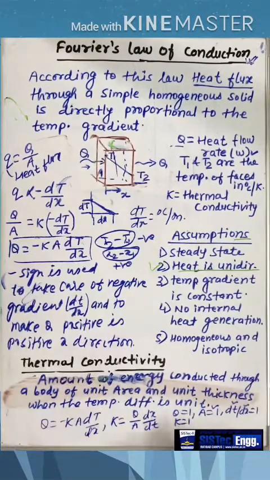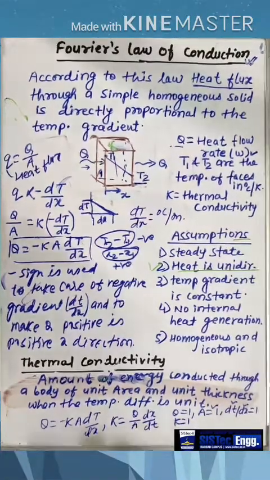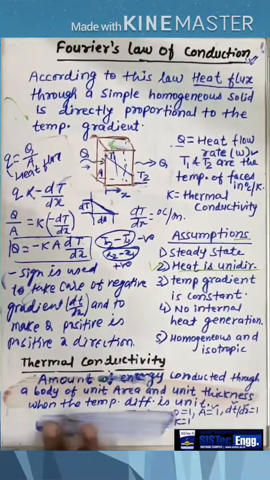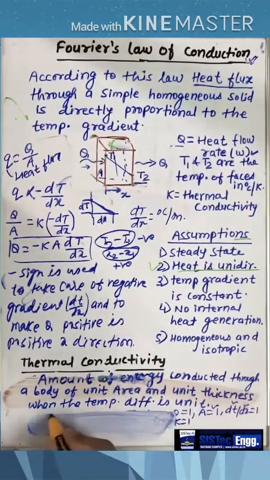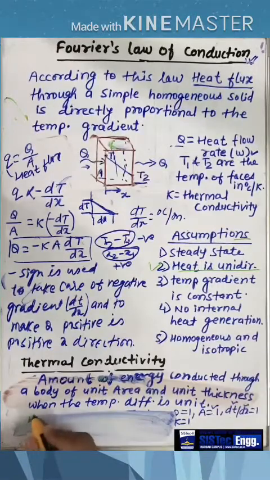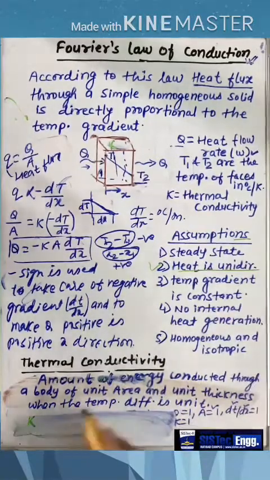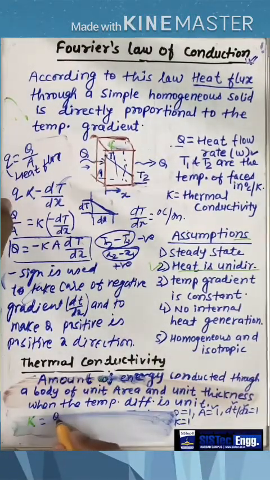Okay, fine. Now what is the unit of this thermal conductivity? So if you will see here, so I can determine very simply that Q is equal to, okay, minus KA dT by dx. So we can write it, K is equal to Q by A dx by dT.